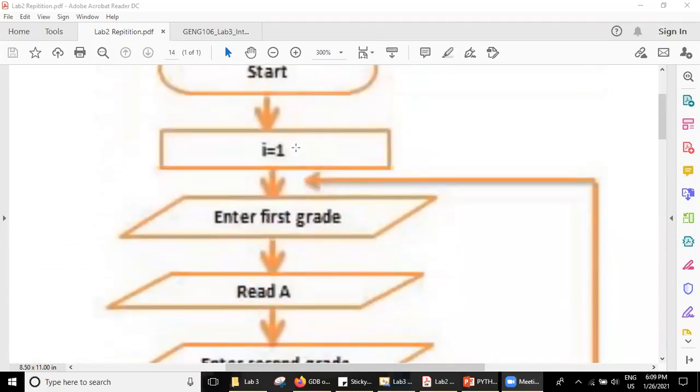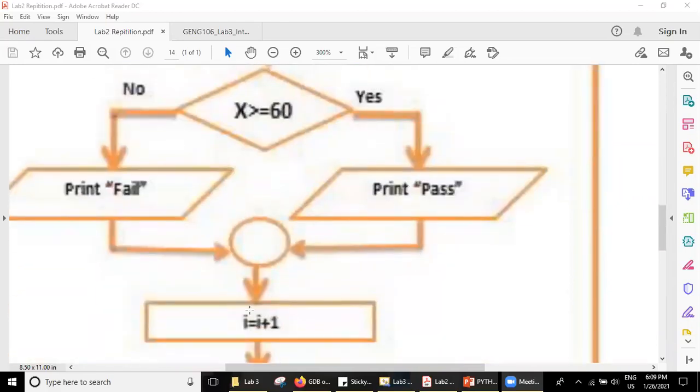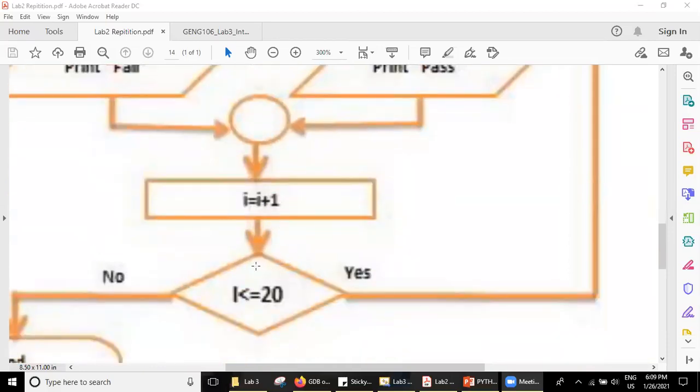Okay. So we have to repeat the lines of code from here until here. How many times? 20 times, right? Here we have seen one conditional. And here we'll write another conditional. What is this condition saying? This condition is saying that repeat the statements from top to bottom until here 20 times.